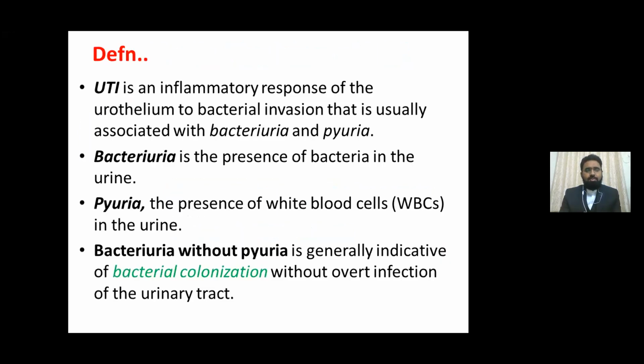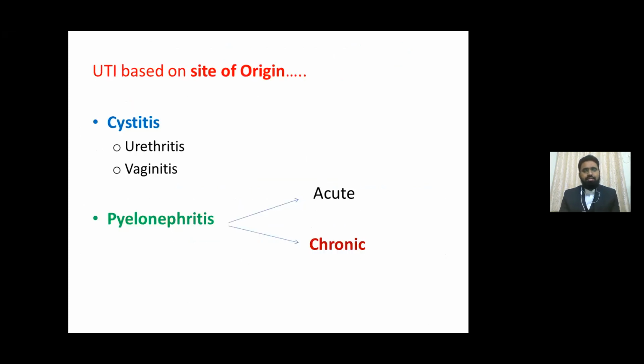UTI is the inflammatory response of the urothelium to bacterial invasion that is usually associated with bacteriuria and pyuria. Bacteriuria is the presence of bacteria in the urine. Pyuria is the presence of white blood cells in urine. Bacteriuria without pyuria is generally indicative of bacterial colonization without UTI.